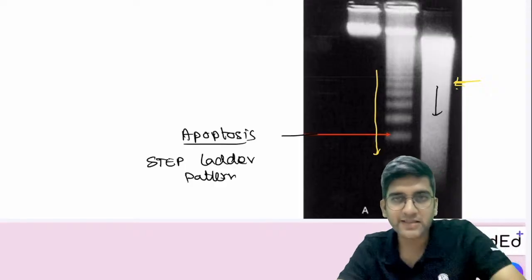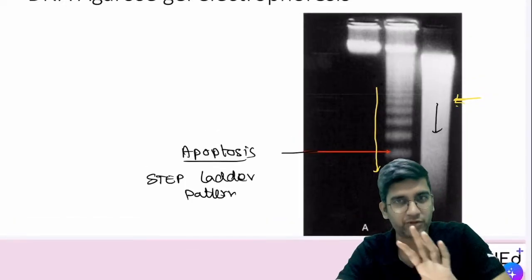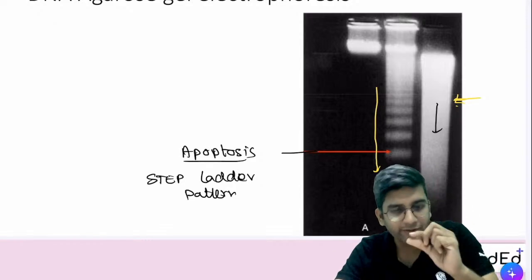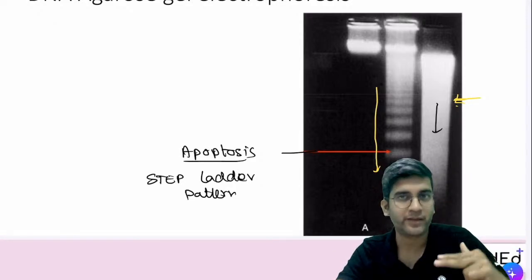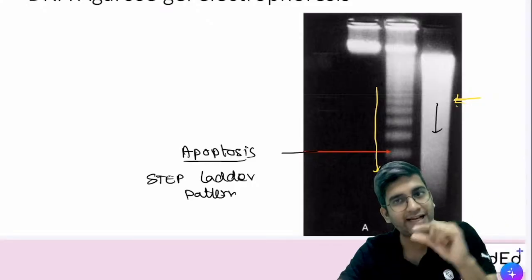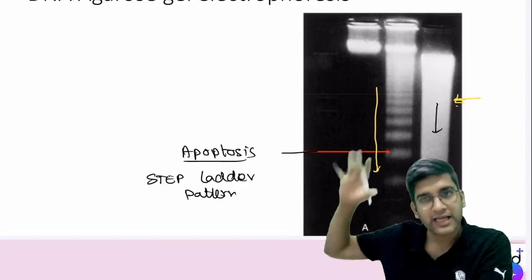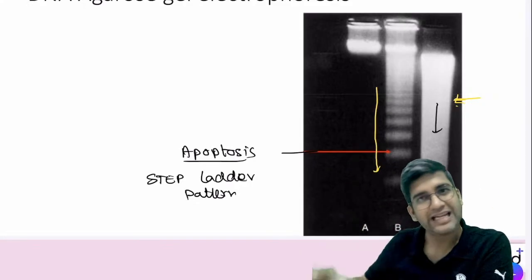Yes. Actually, it's simple, right? I have, these are all DNA electrophoresis. In the center, if you look, I have tiny fragments, which means endonuclease has acted on it. Only endonuclease can cut it. So I have tiny fragments of DNA. In the other place, I have a uniform thing, completely lysed DNA.